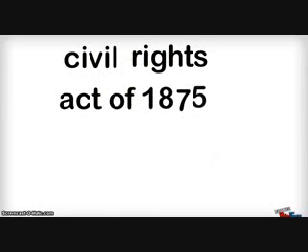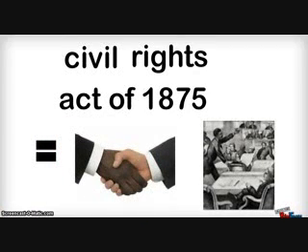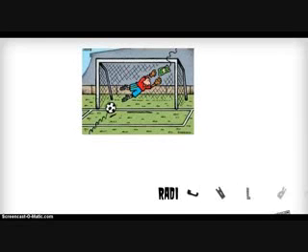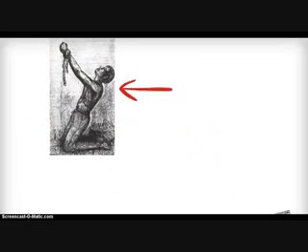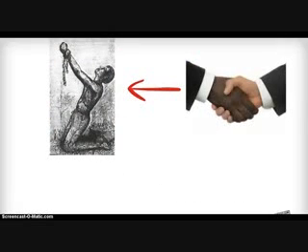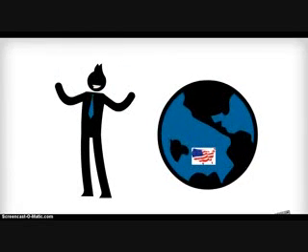Another thing that emerged during the Reconstruction is the Civil Rights Movement, guaranteed equal treatment in public places and prohibited racial discrimination in jury selection. The main goal of the Radical Republicans was to enact the complete abolition of slavery. This key goal goes hand in hand with other goals that would lead to the successful integration into American society.